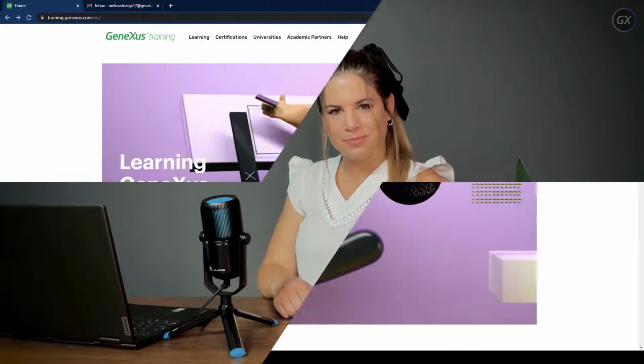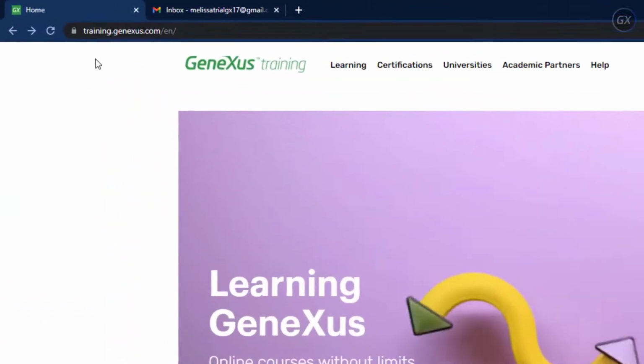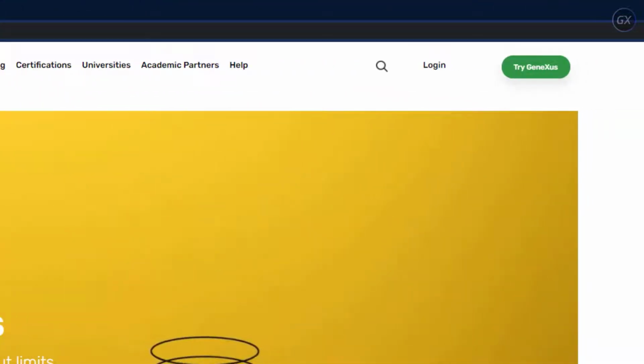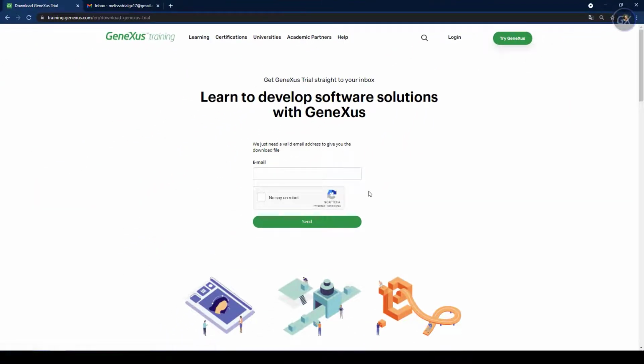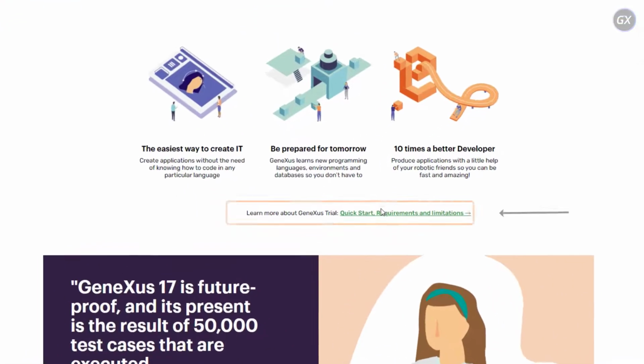In the previous video, we could see all the benefits that GeneXus offers. Now, let's install the trial version of GeneXus 17. We go to training.genexus.com and select the option Try GeneXus. There, we'll be asked for an email to send us a download link. To see the hardware and software requirements, there's a link to them on the same site.